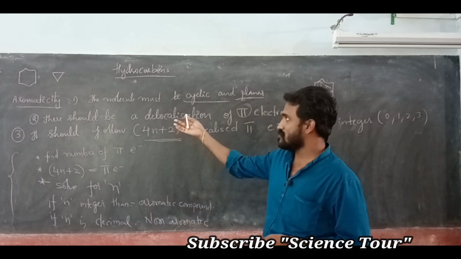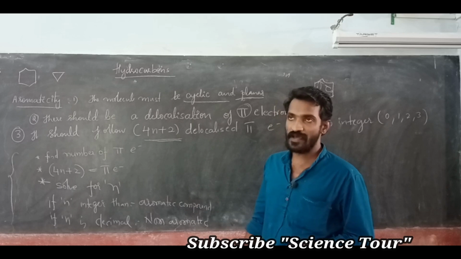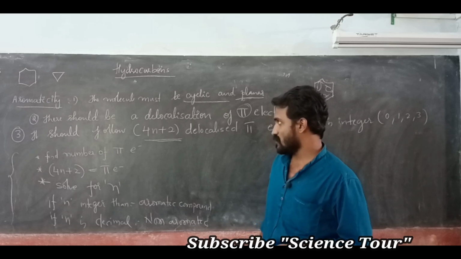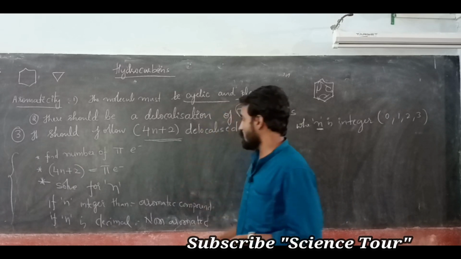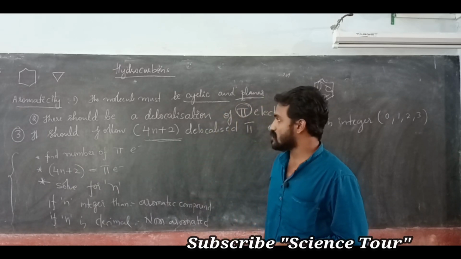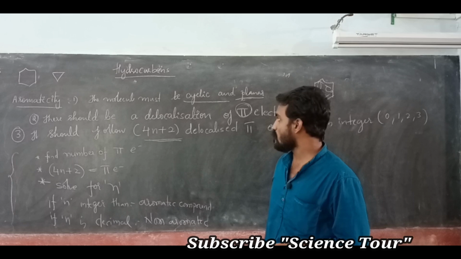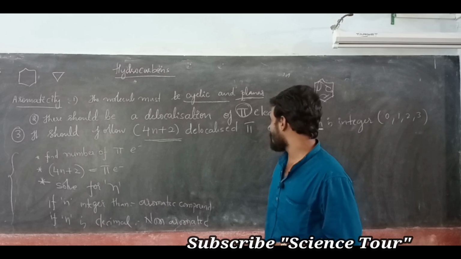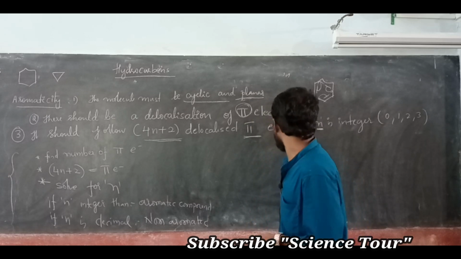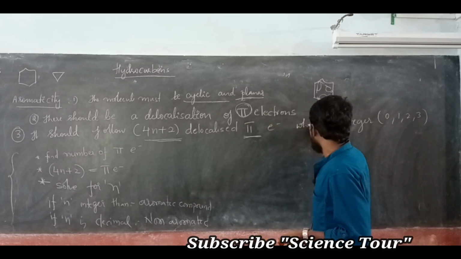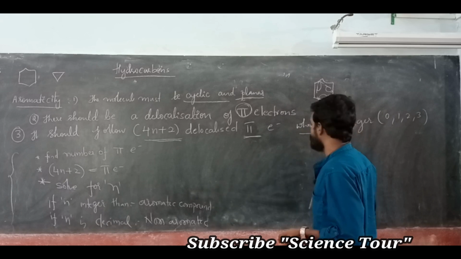So my dear students, first thing is what aromaticity means. The molecule must be planar and cyclic, and second, there should be delocalization of pi electrons. And third, it should follow 4n plus 2 delocalized pi electrons, where n is an integer.